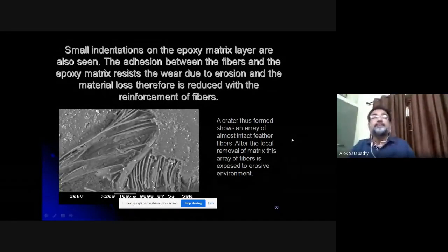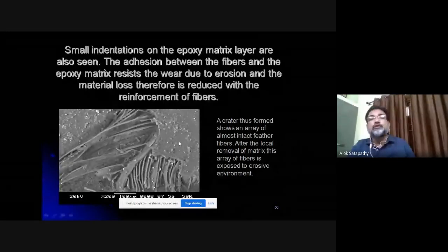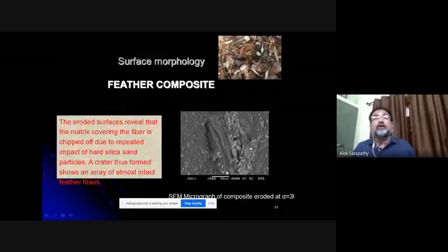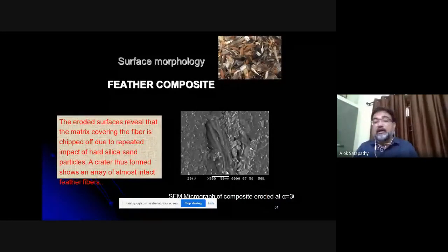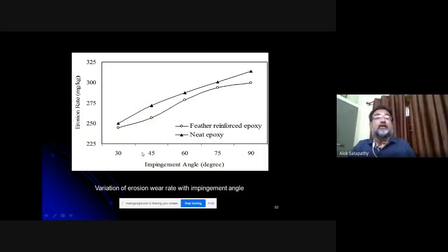Now, this is the microstructure of an eroded composite after the composite was put into wear test, and there are different types of wear. I'm not going into detail on that. Adhesion wear, abrasion wear, sliding, erosion wear. So we subjected these to erosion wear, and we found that they are giving a higher erosion resistance compared to neat epoxy.